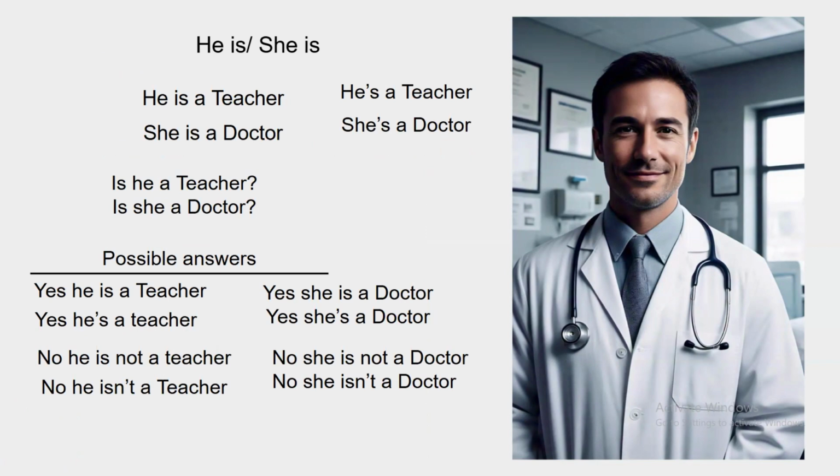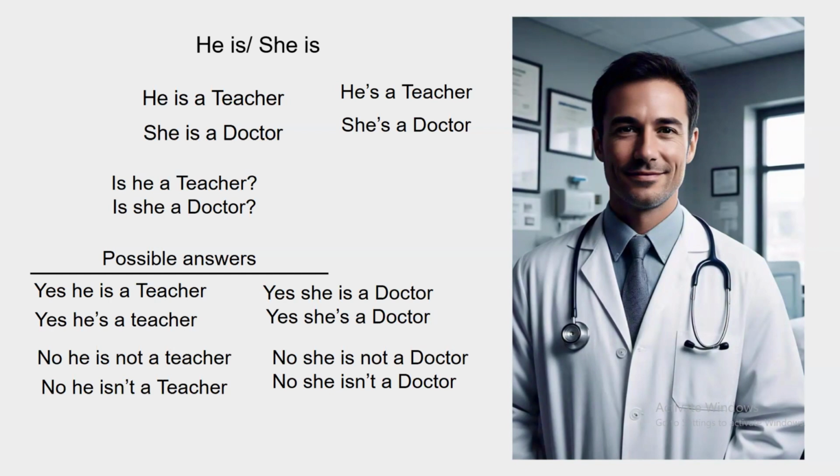Let us take a look at more examples. He is a teacher. And the contraction is, he's a teacher. She is a doctor. The contraction is, she's a doctor. The question will be, is he a teacher? Is she a doctor?